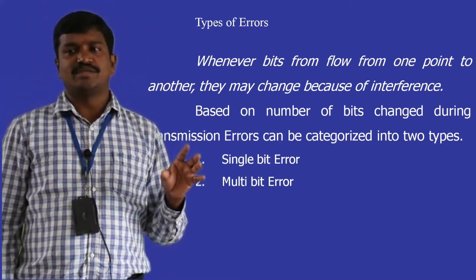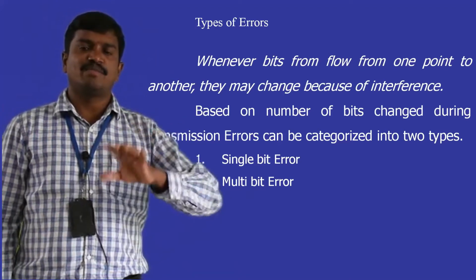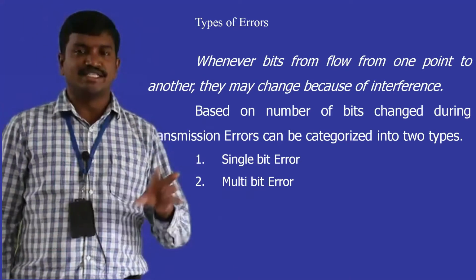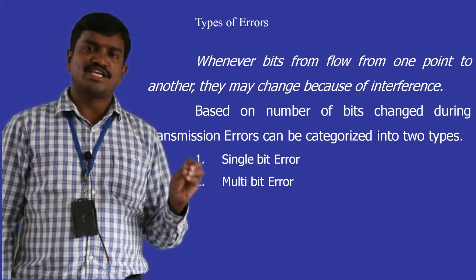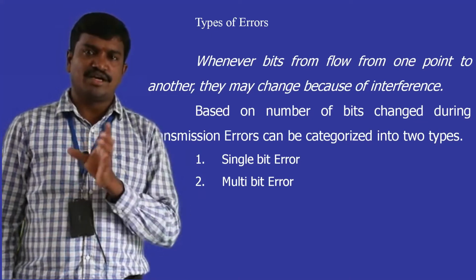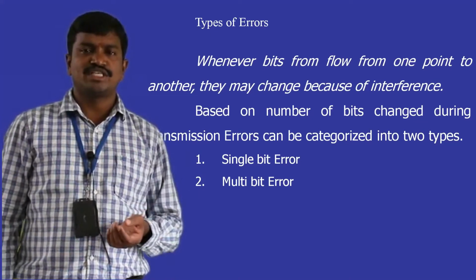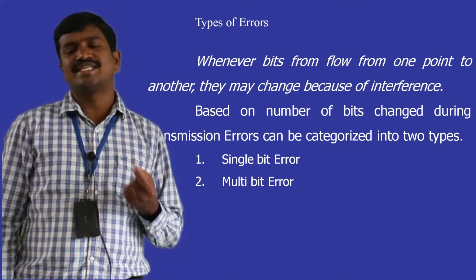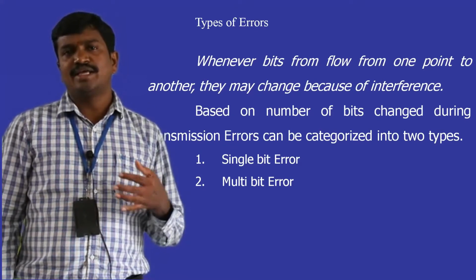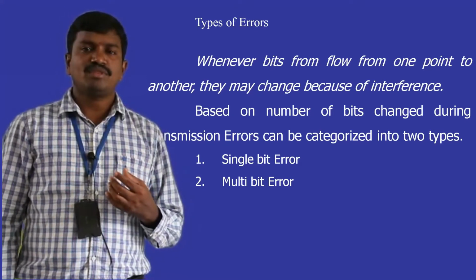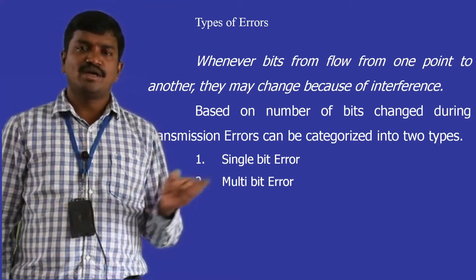Based on that, how many bits get affected by the external interference? If external interference influences only one bit of the data unit, then we call it a one bit error or single bit error. And there is a scope of corrupting more than one bit in a data unit.